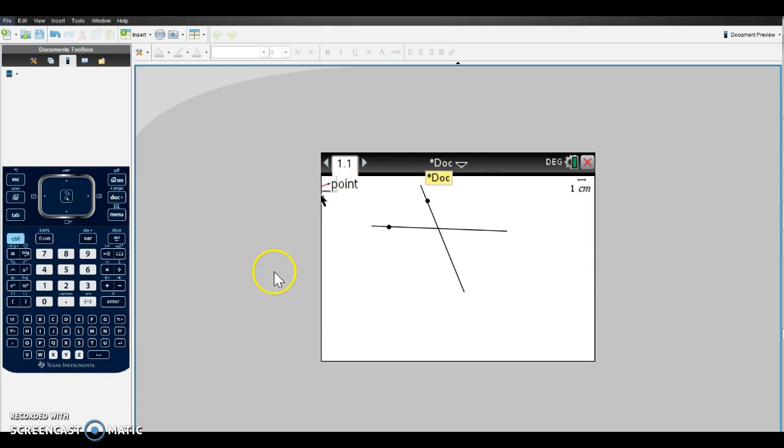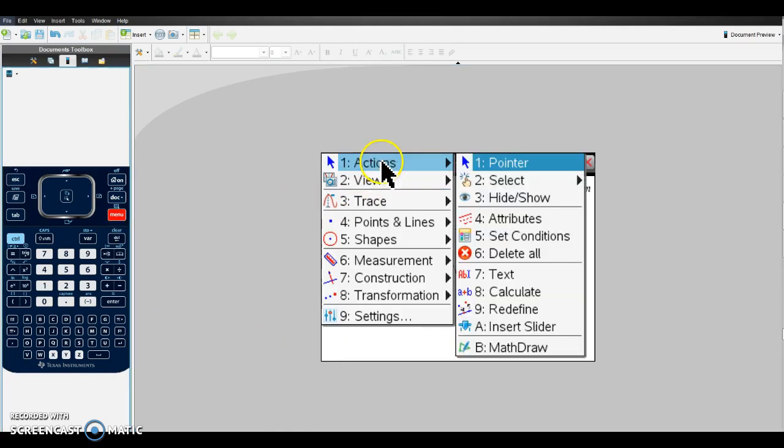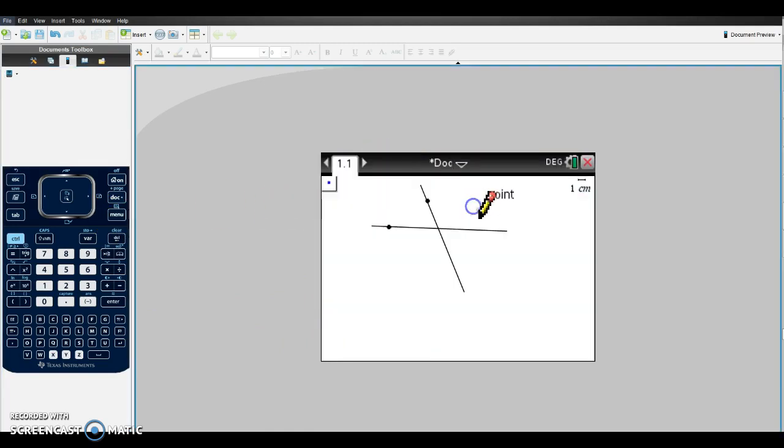If I want to go back and identify the point of intersection with a point, notice I can select the location, and notice the vocabulary words that came up on the screen when I put the cursor over the point of intersection. If I take it away, then I'm no longer at the intersection. So your calculator identifies it for you, and you can hit enter and it creates the point.